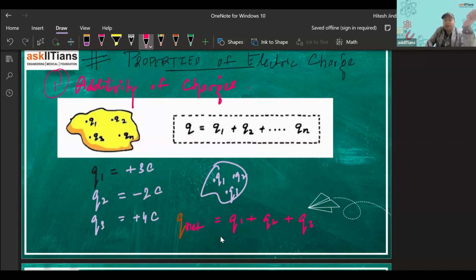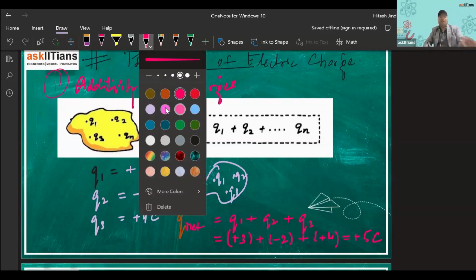And how will I add them? I'll add them with proper signs, right? So Q1 is my plus 3, so I'll write plus 3. Q2 is my minus 2, I'll write minus 2, right? Q3 is my plus 4, so I'll write plus 4. So what is that? This value is coming, you see, 4 minus 2. So it's just 5. So plus 5 coulomb is the charge that this body is having, right?